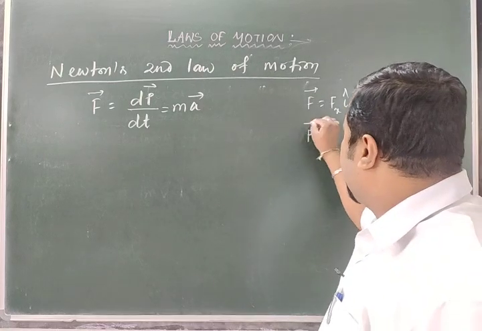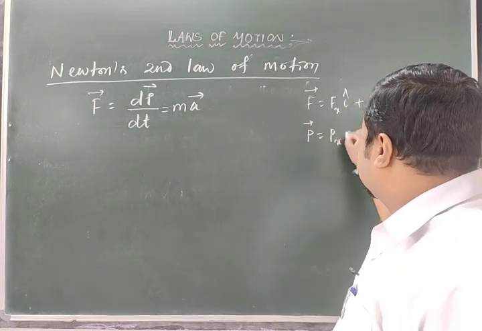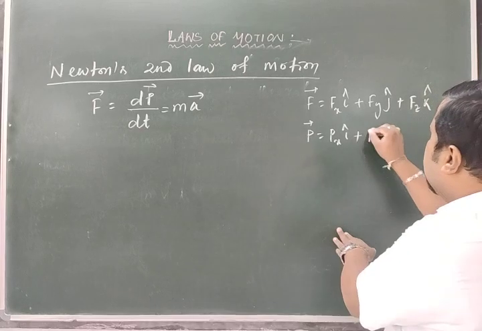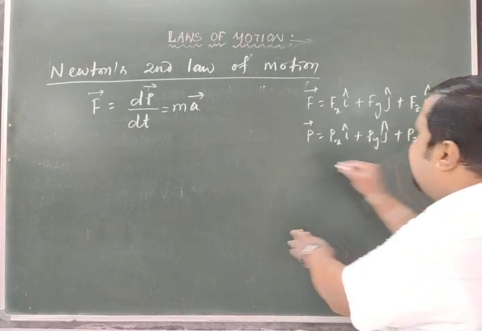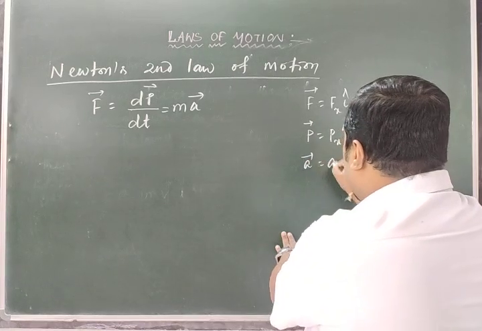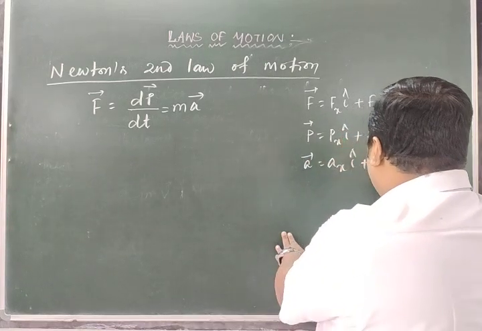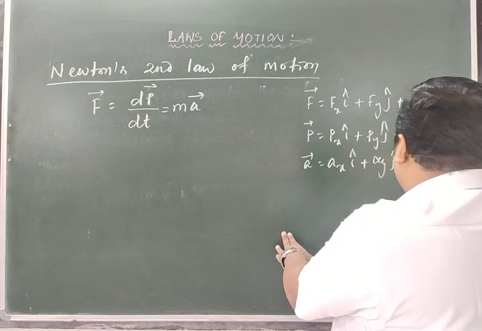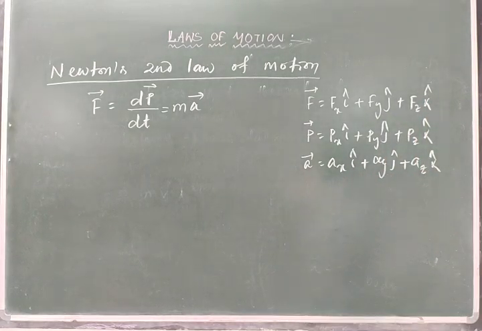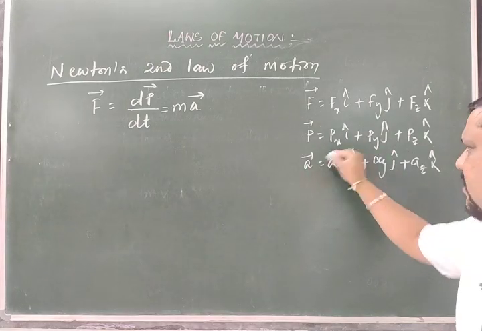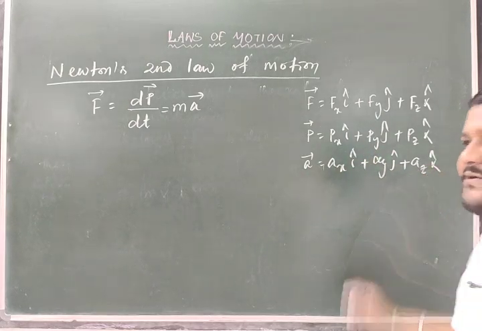Similarly, the linear momentum is px i cap plus py j cap plus pz k cap, and the acceleration a is equal to ax i cap plus ay j cap plus az k cap. Here ax, ay, az are the components of the acceleration along the x-axis, y-axis and z-axis.